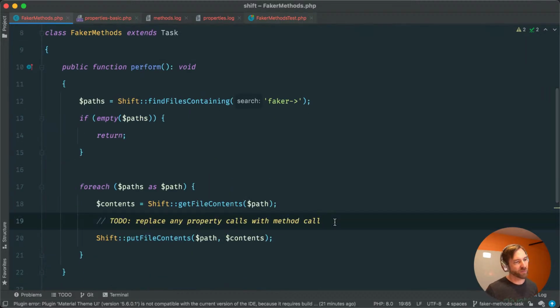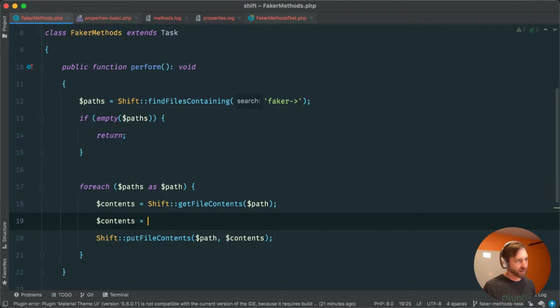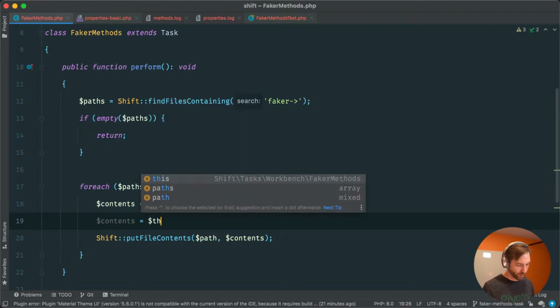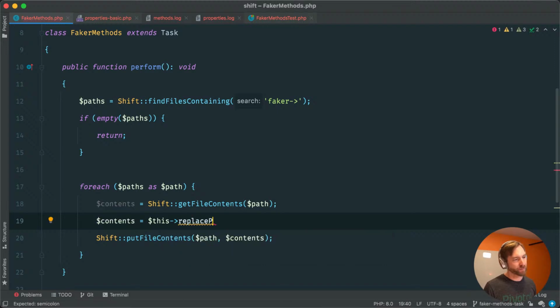Okay, so let's write this method with what we know, and we'll again make a real simple fixture to see this passing, and then I'll do the boring stuff off stream where I go through and see which ones of these are actually property calls, and then of course finish copying the rest of those faker methods. So what we would probably want to do here obviously would be contents equals this dot replace, or convert to methods or something like that, convert to methods.